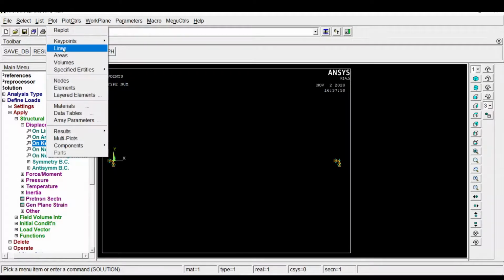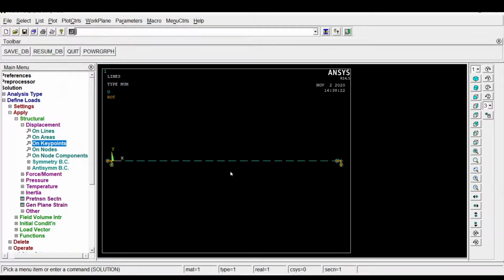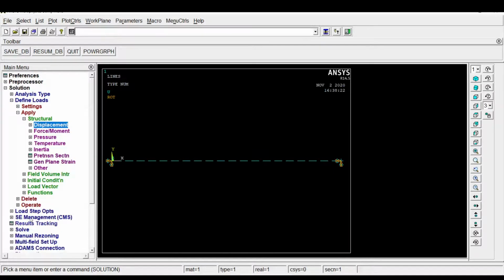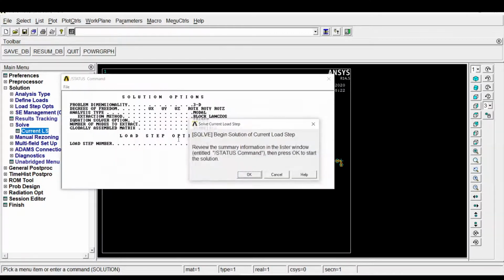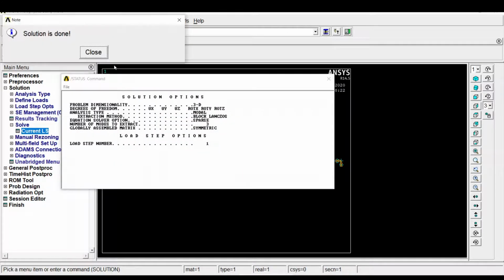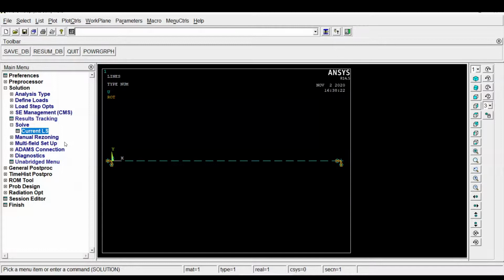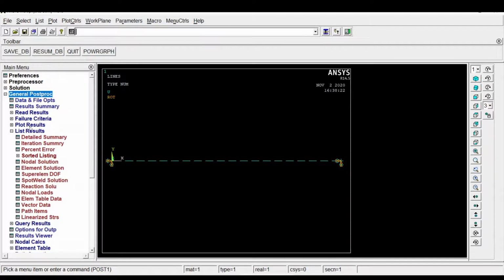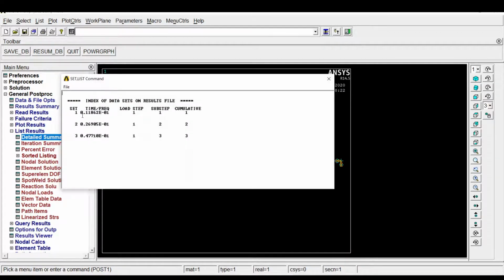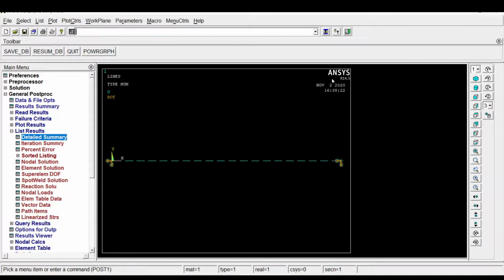Here the line is also present. Click the line. So the line is also present with the help of the mesh. Now solve and check the answer. This will be for a simply supported beam. Directly the result. This is the result for a simply supported beam.